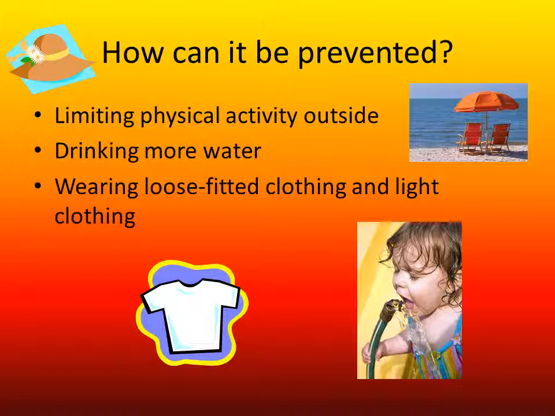Heat illnesses can be prevented by limiting physical activity outside, by limiting your exposure to the conditions that could cause heat illness. You're less likely to get one. Obviously, by drinking more water, you can prevent it. You need to drink more water than you think you need. You actually need half your body weight in ounces, and obviously more when you work out.